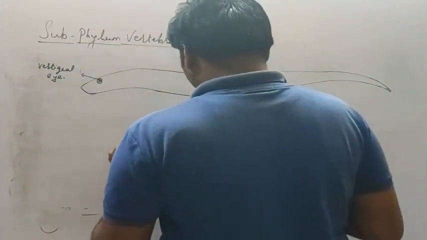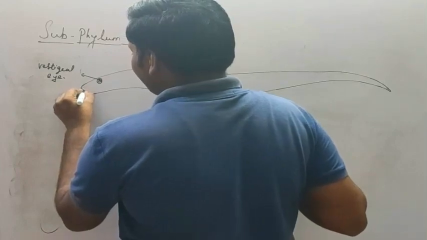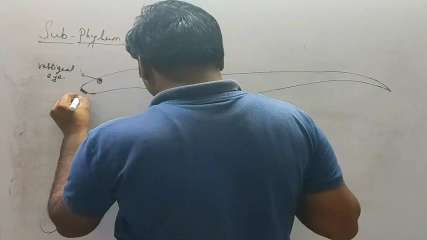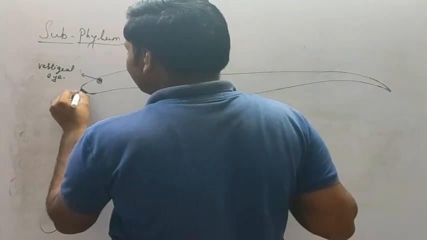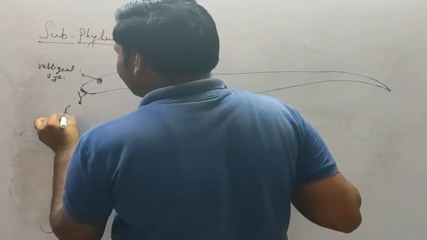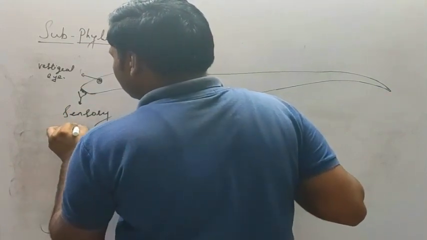Then the anterior part consists of mouth, which is surrounded by the sensory tentacles or the oral tentacles.